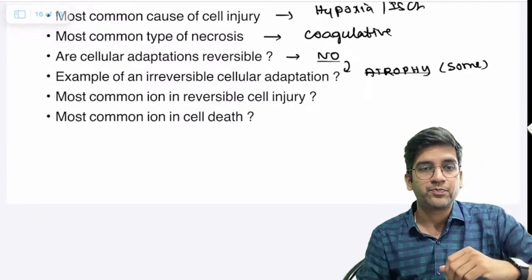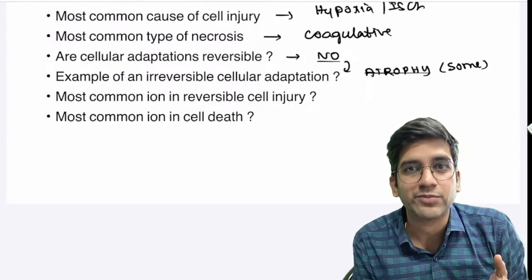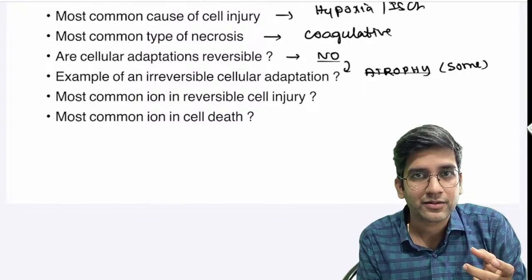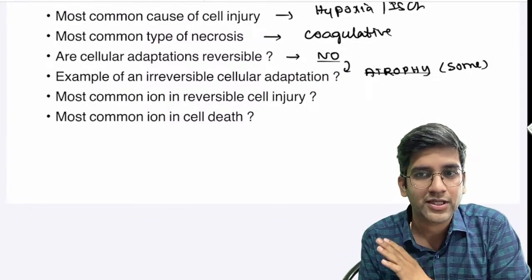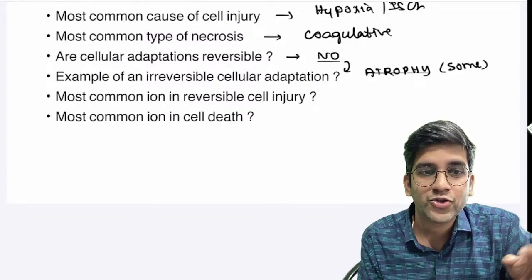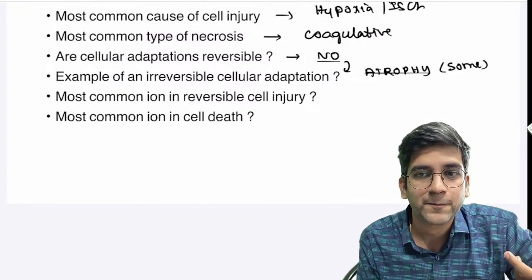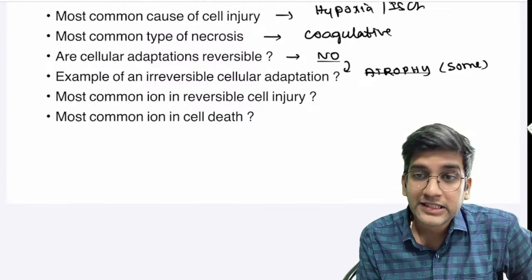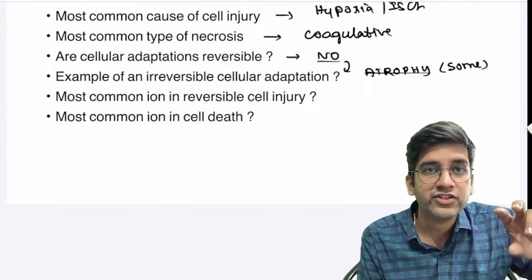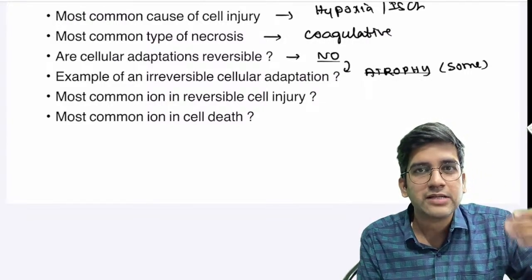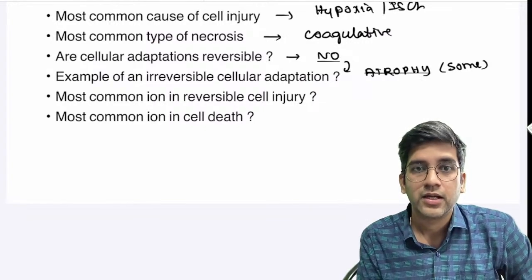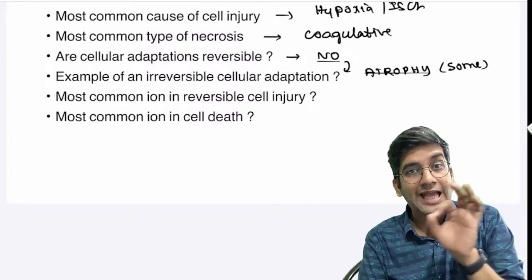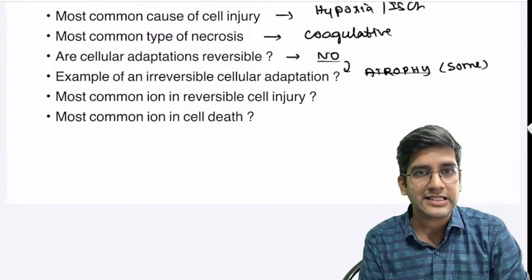I'll give an example. You guys are adults, you don't have a thymus. Do you think thymus will come back? Thymus will never come back, right? That's an irreversible atrophy. After menopause, do you think the menstrual cycle will come back again? It won't come back, right? Nandita, metaplasia is also reversible if the stimulus is removed. For example, Barrett's esophagus can come back to normal if GERD is corrected, right? But atrophy is the only thing which can be irreversible. So that's an example here, right?